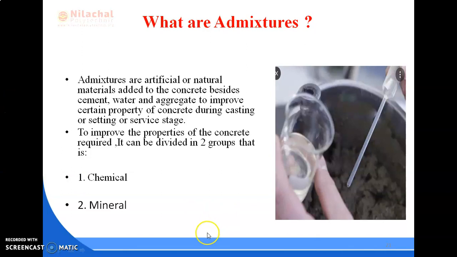And the second is mineral admixture. This makes mixtures more economical, reduces permeability, increases strength, and influences other concrete properties. And these mineral admixtures affect the nature of the hardened concrete through hydraulic or pozzolanic activity. And they can be used with Portland cement or blended cement, either individually or in combinations.